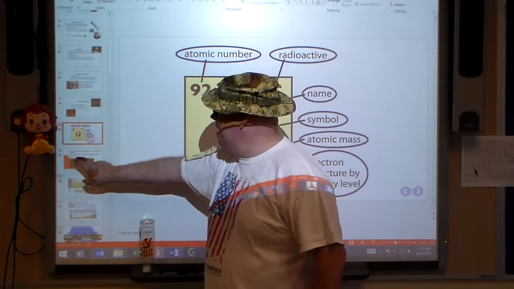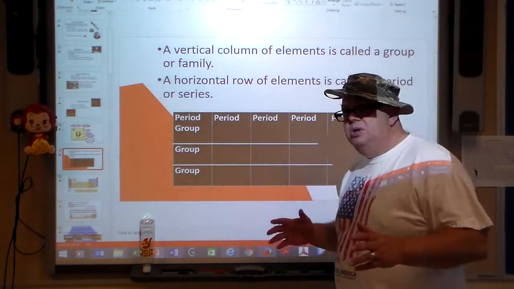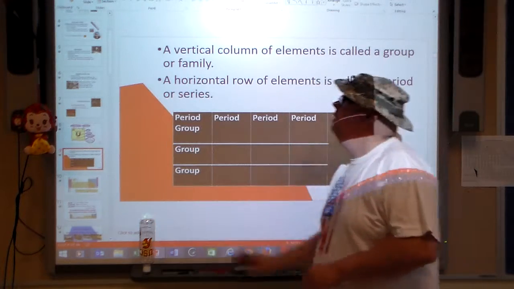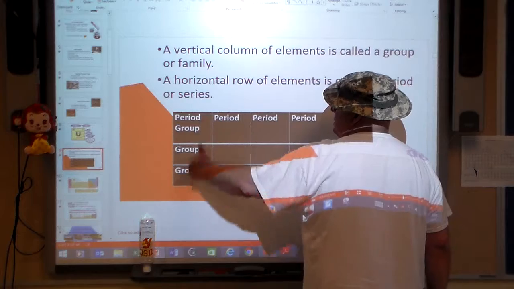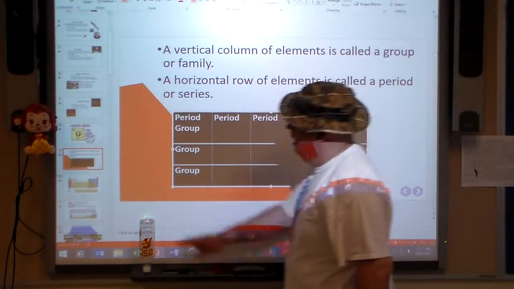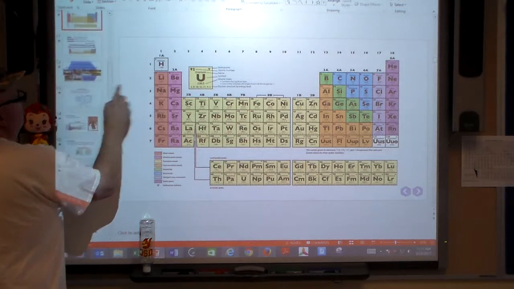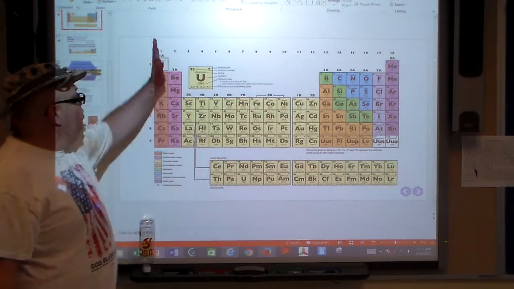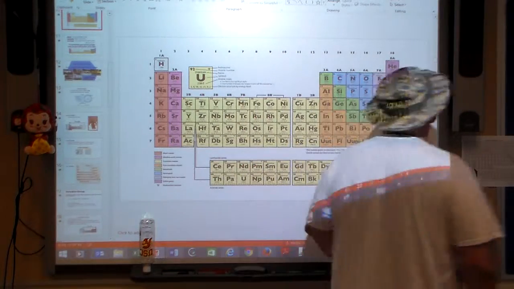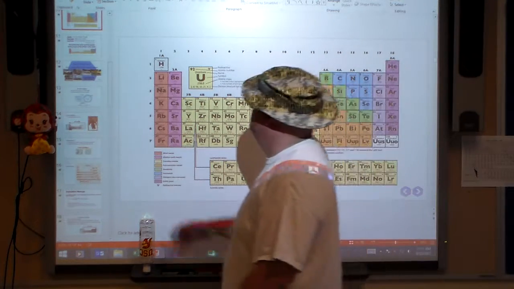So that's our basics. Here, a vertical column and a horizontal row. That's a key thing when we look at the periodic chart, because if we're going up and down, those are known as groups. We also call them families. If they go across horizontally, those are known as periods. When we look at a periodic chart like this, we have our groups, like group 1, group 2, 3, 4, 5, and work our way through to group number 18. That's just how we see this.